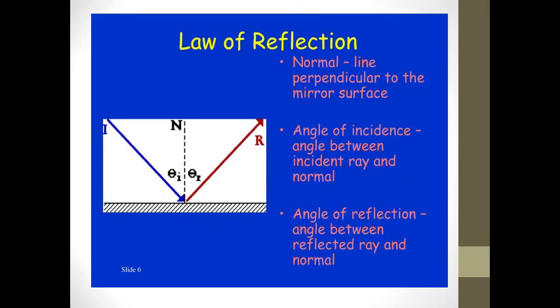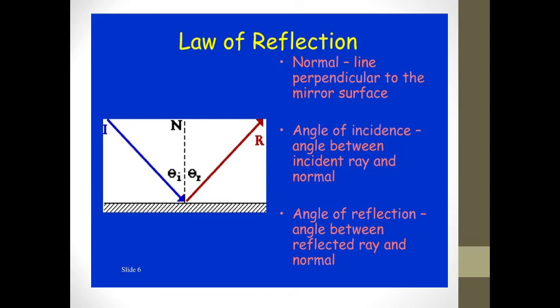Now we have to focus on laws of reflection. Before going to see the laws of reflection, we will discuss some basic terms in regard to reflection. So the first one, normal. Normal is the line perpendicular to the mirror surface, represented by a dotted line here.